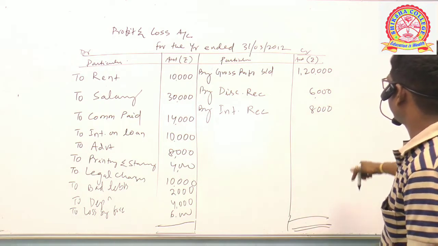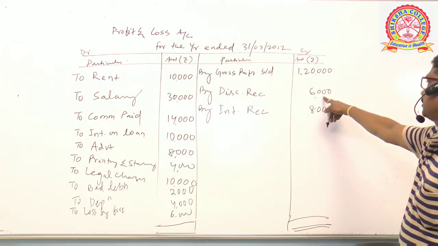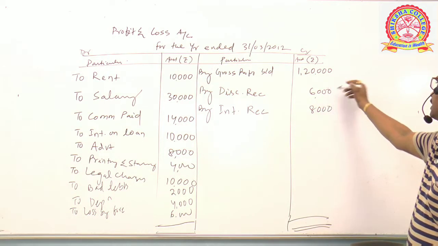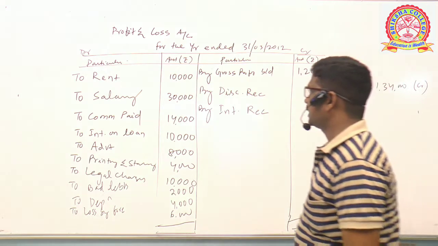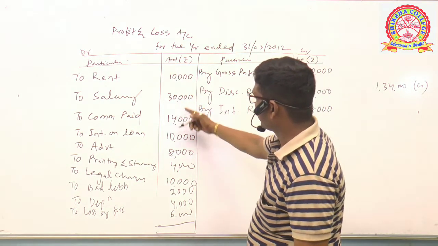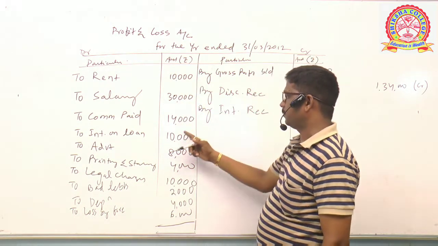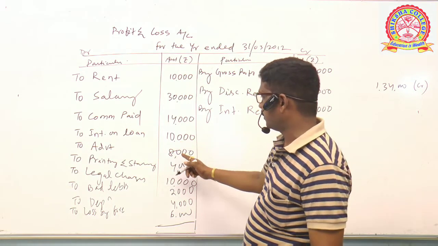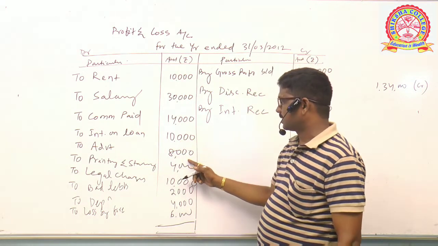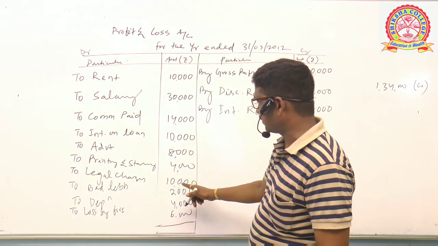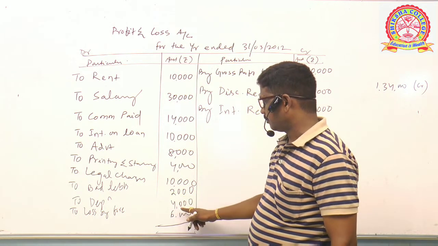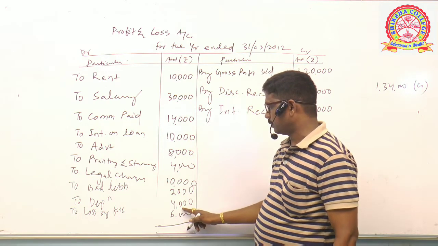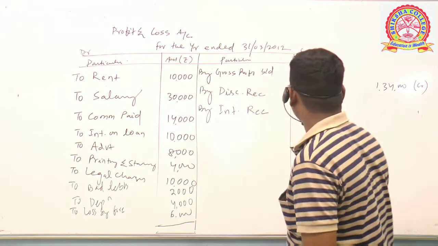Total of credit side: 8 plus 6 is 14,000, 1,20,000 plus 14,000 is 1,34,000, the total of credit. Let us go for the debit side total. 10 plus 30 is 40, plus 14 is 54, plus 10 is 64, plus 8 is 72, plus 4 is 76, plus 10 is 86, plus 2 is 88, plus 4 is 92, plus 6 is 98,000.